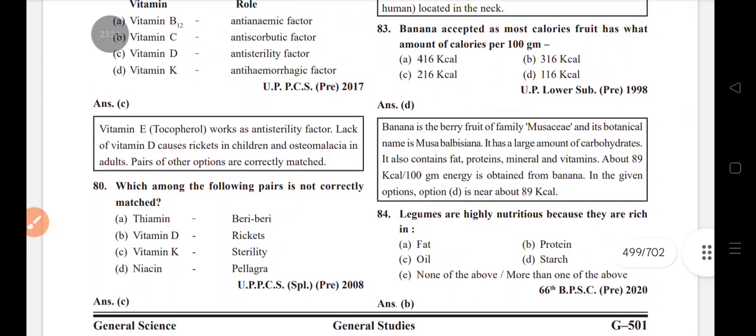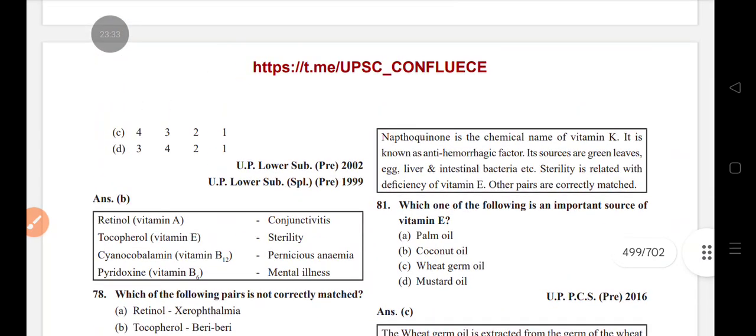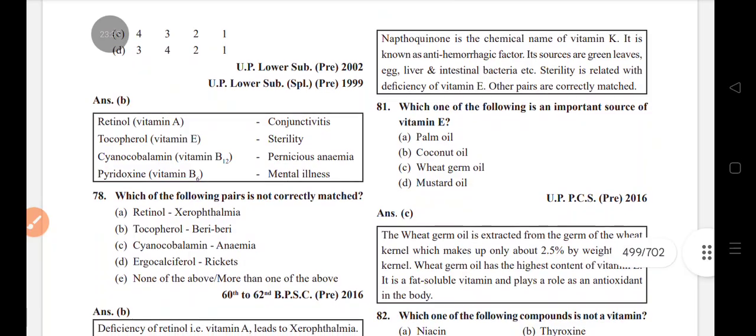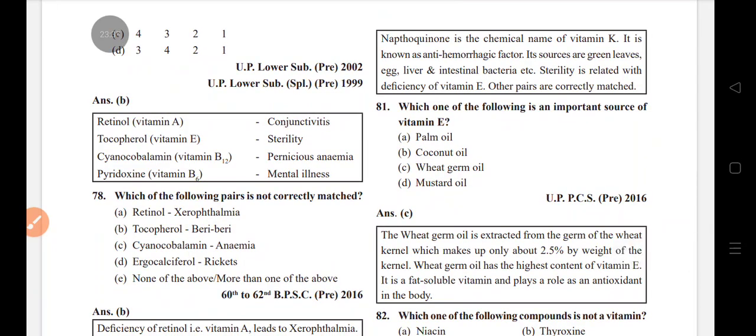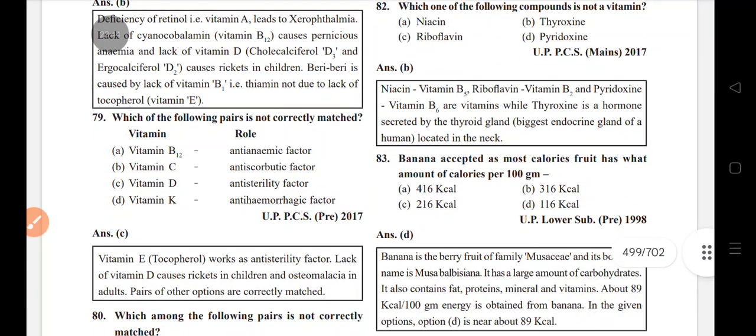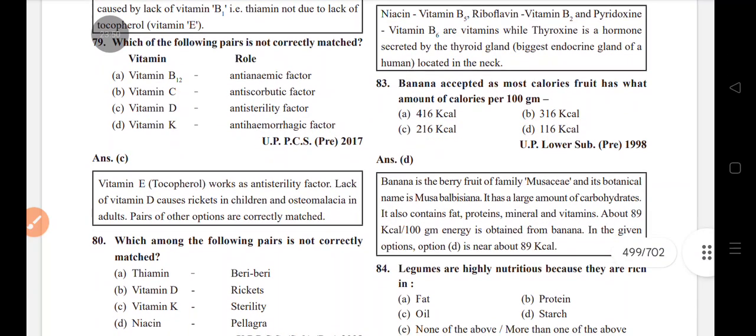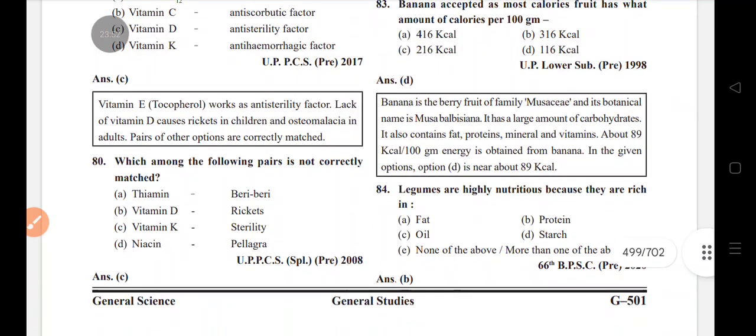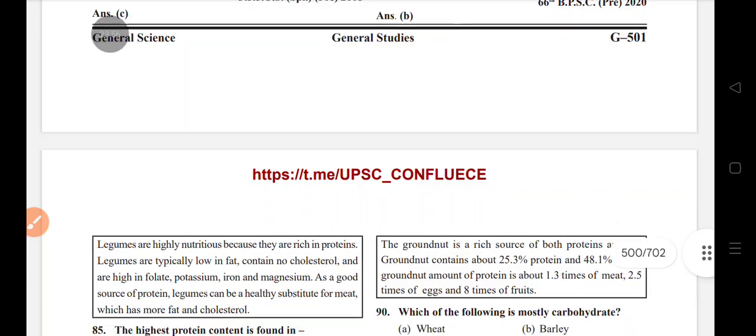Vitamin K and sterility. An important source of vitamin E is beet germ oil. Thyroxine is not a vitamin. Banana, except for the most calorific fruit, has what amount of calories per 100 grams? 116 kilocalories. Legumes are highly nutritious because they are rich in protein.